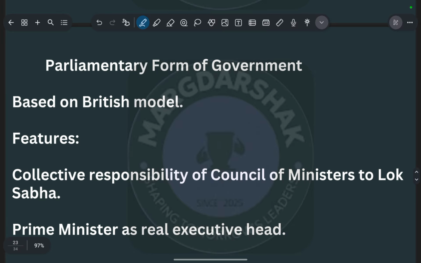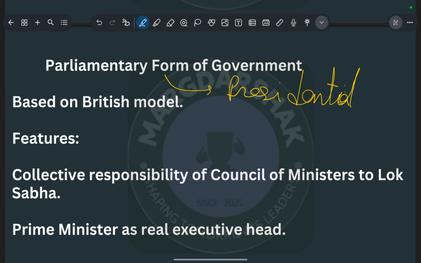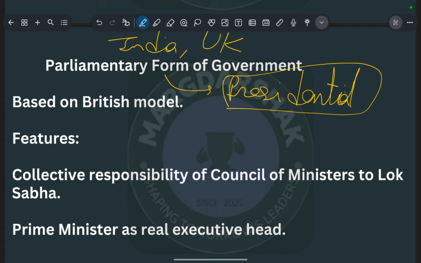Let's move toward the parliamentary form of government. The next feature is the parliamentary form of government. Let me tell you why India adopted it. There are two types of form of government: the parliamentary form and the presidential form. The presidential form you can see in the USA, while the parliamentary form you can see in India and the UK. So why did India adopt the parliamentary form of government? Basically, India adopted it from the UK's constitution.